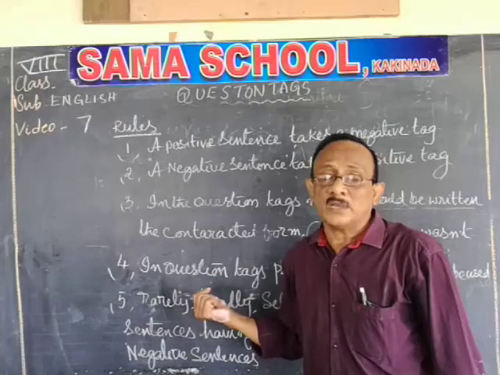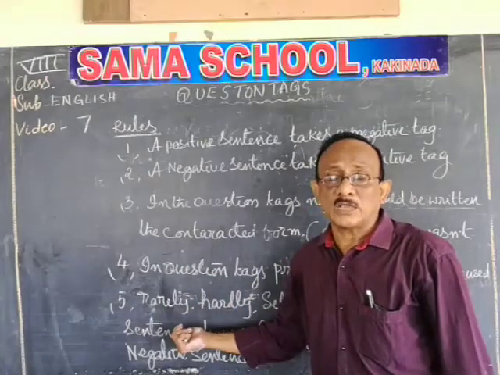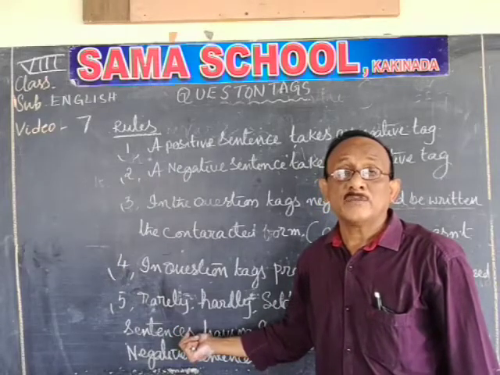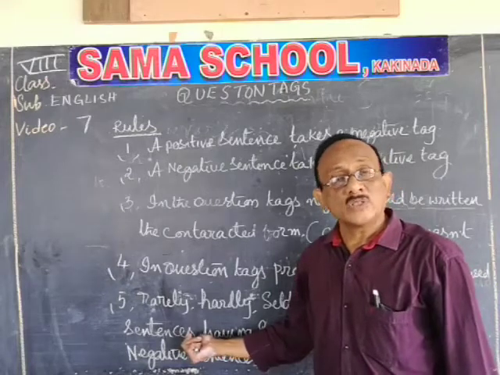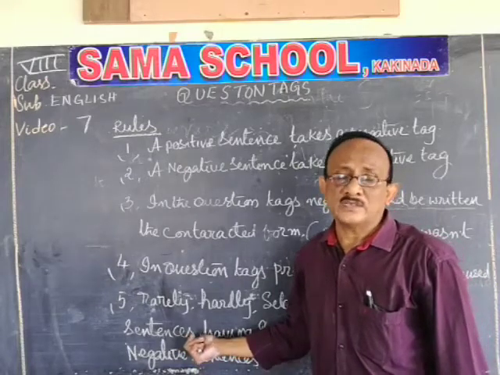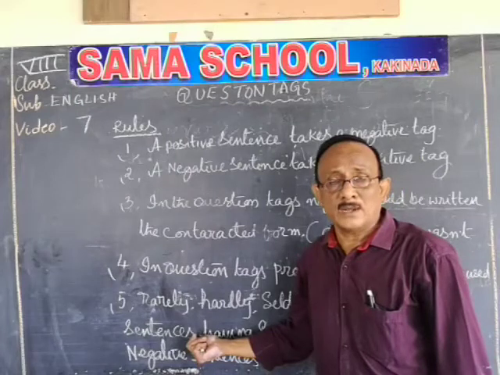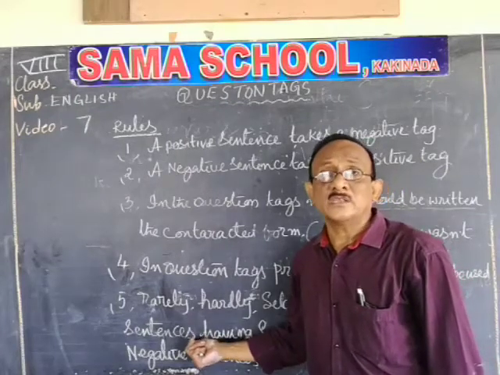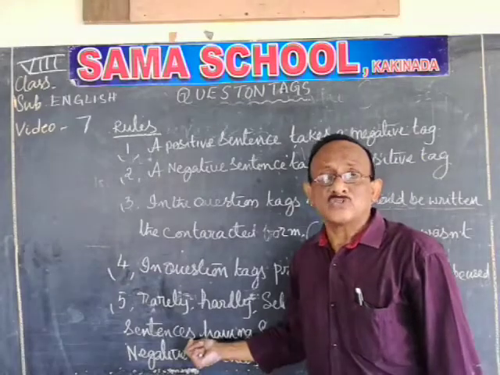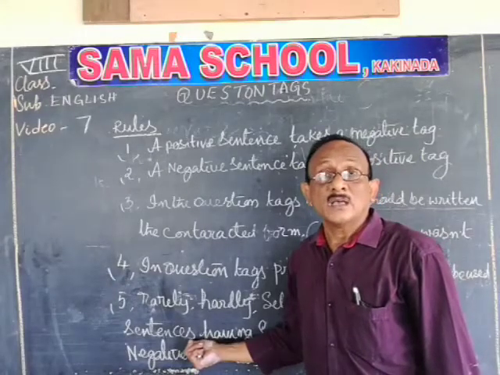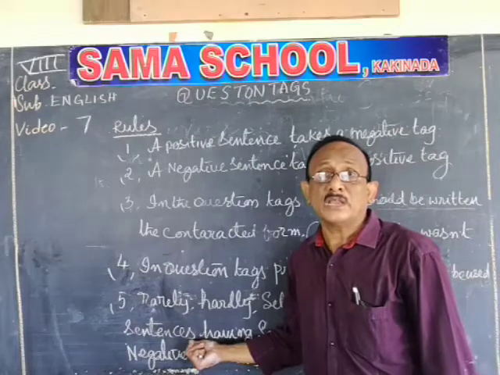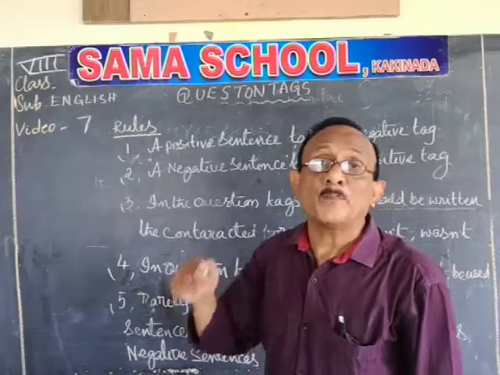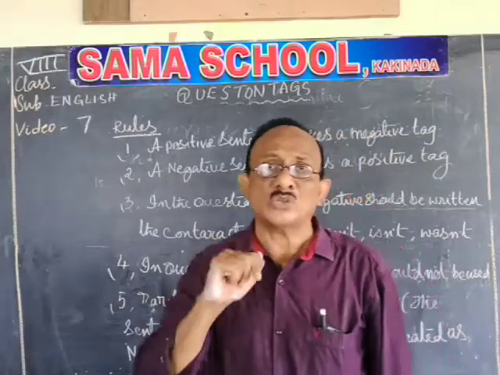Why? Because the words what I mentioned on the board, they are semi-negatives. They are giving negative meaning. So that is the reason if any sentence is having rarely, seldom, barely, few and hardly, those sentences are considered as negative sentences. So those sentences having semi-negatives, they should be treated as negative sentences, and you have to add a positive tag but not the negative tag.